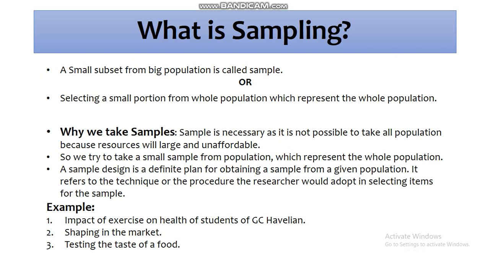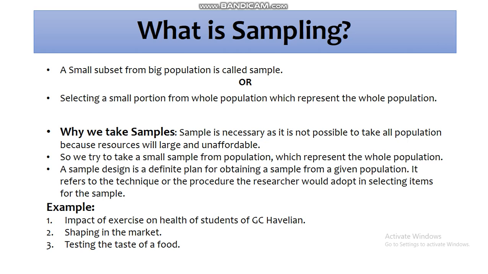As I said, it's not possible for a researcher to get data from each and every individual or every element of the population because of the accessibility of resources and unaffordability, because a researcher does not have that much time or many resources to get the information from each individual.